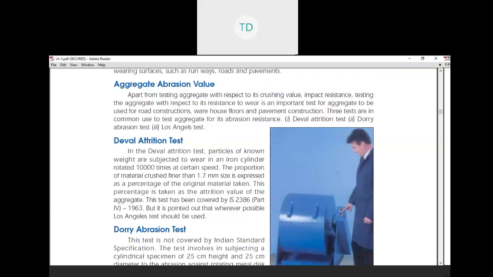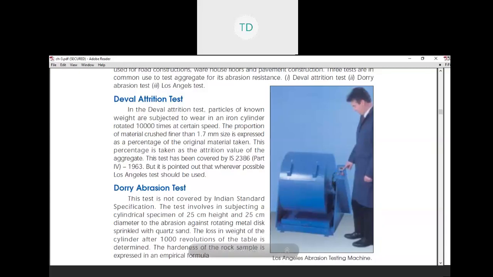These tests are in common use to test aggregate for its abrasion resistance: Deval abrasion test, Dorry abrasion test and Los Angeles test. This is the Los Angeles abrasion test machine.